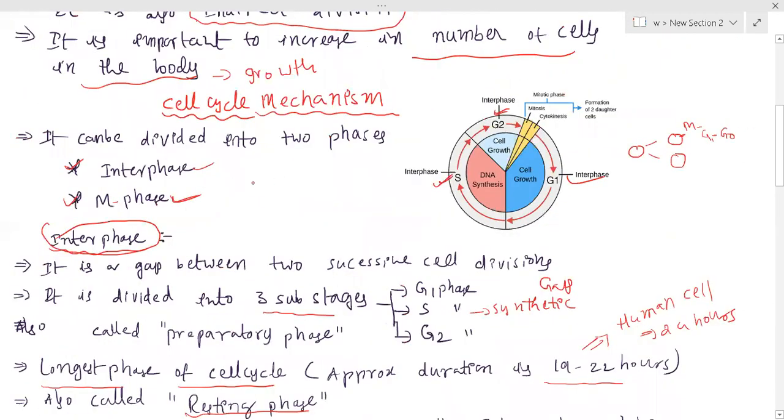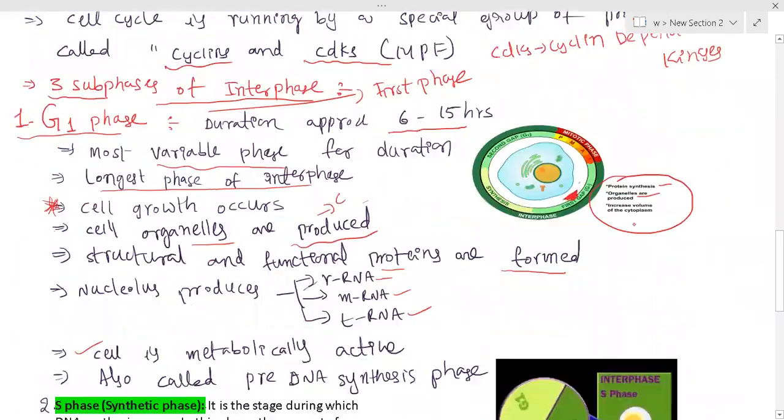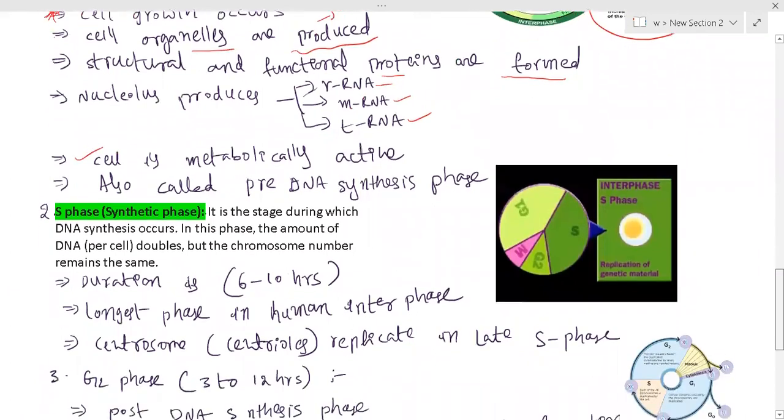Why? Because suppose this is a parental cell, and whenever cell division occurs, two daughter cells are equal to the parent. That means the cell size, the volume of cytoplasm, must increase. So in G1 phase, what are the key points? First of all, cell growth occurs, the cell is metabolically active, the nucleolus produces ribosomal RNA, mRNA and tRNA, and it is the most variable phase and the first phase of interphase.